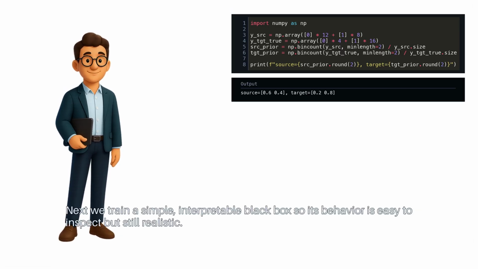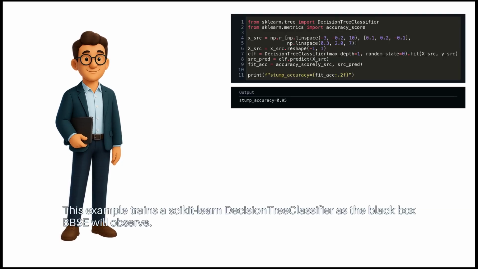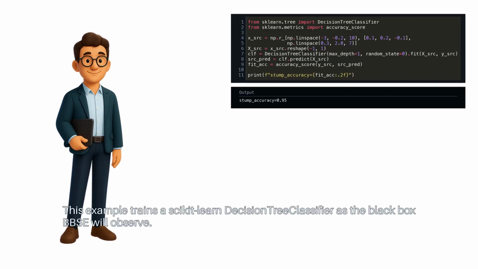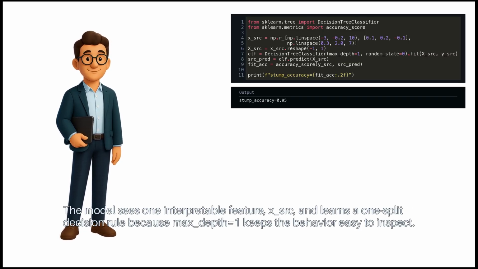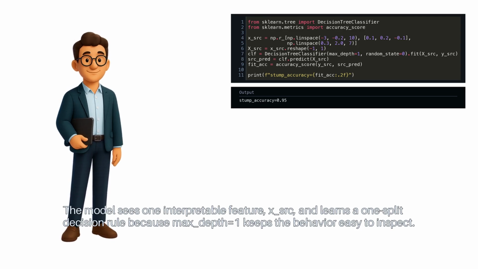Next, we train a simple, interpretable black box, so its behavior is easy to inspect, but still realistic. This example trains a scikit-learn DecisionTreeClassifier as the black box BBSE will observe. The model sees one interpretable feature, X_src, and learns a one-split decision rule because max_depth equals 1 keeps the behavior easy to inspect.